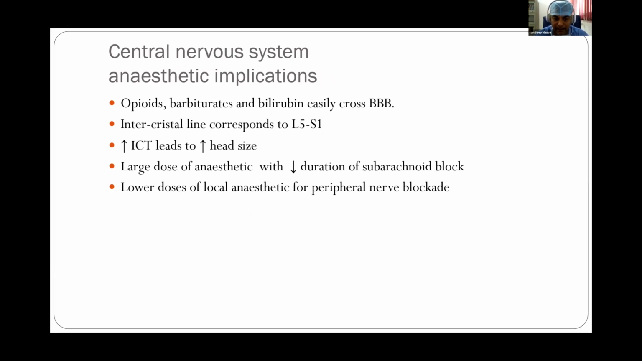The intercristal line in a child corresponds to L5-S1 as compared to L3-L4 in adults. Increase in intracranial pressure leads to increase in head size because of open cranial sutures. Because of the presence of a large volume of CSF, equivalent doses of anesthetic have a decreased duration of subarachnoid block in pediatric patients. And because of poor myelination of nerves, even dilute concentrations of local anesthetic can block the peripheral nerves.